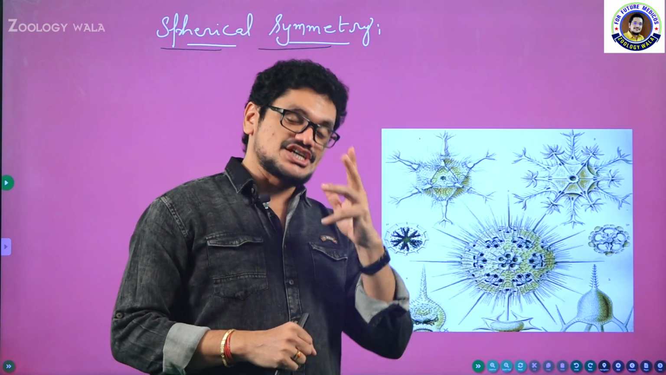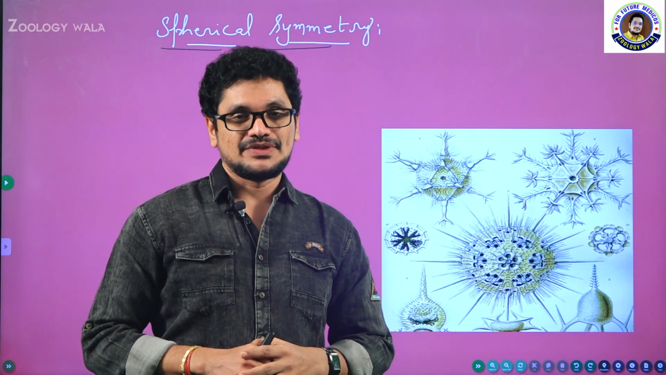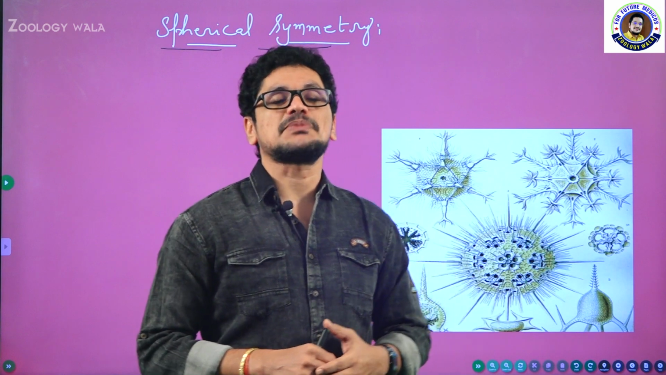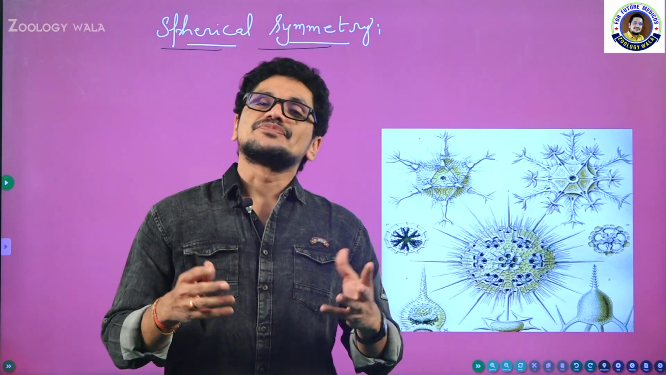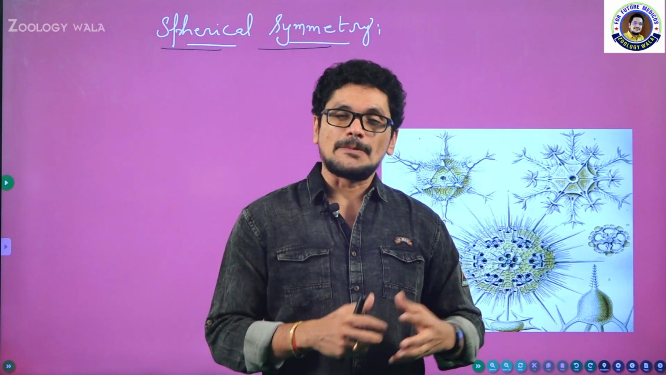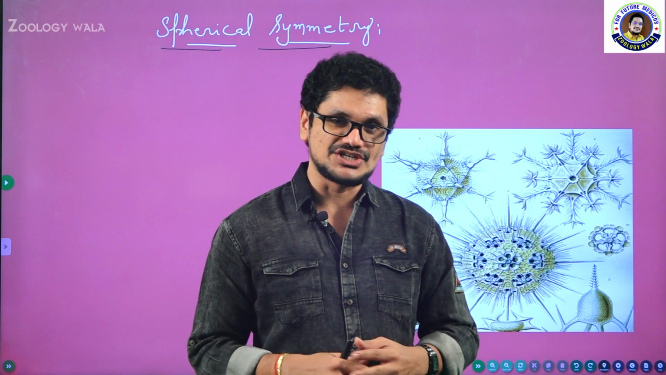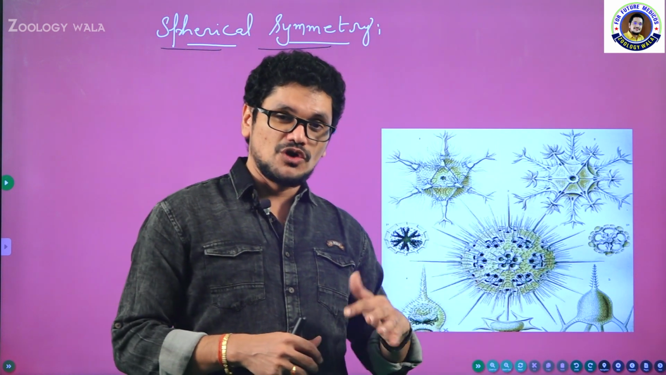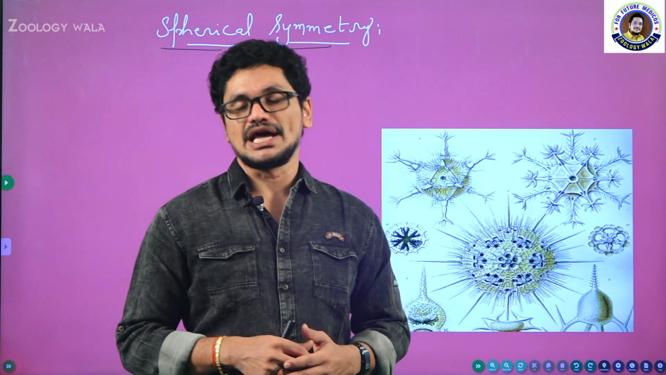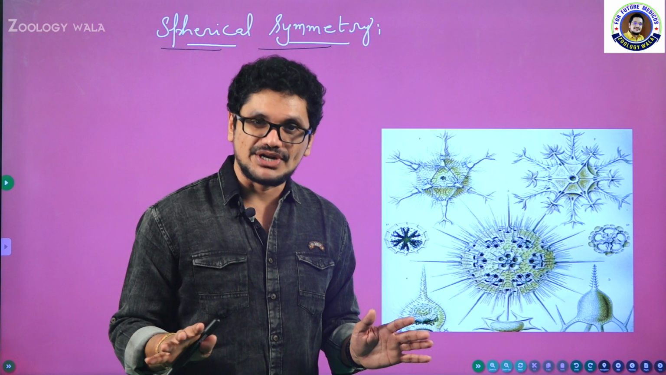Now in this session I am going to explain you about the symmetry. In the previous sessions I explained all the fundamental concepts of animal kingdom like levels of organization, complete gut, incomplete gut, open circulation, closed circulation, and then coelom also, acoelom, pseudocoelom, schizocoelom, enterocoelom, like that. And now in this session I am going to close all symmetries.